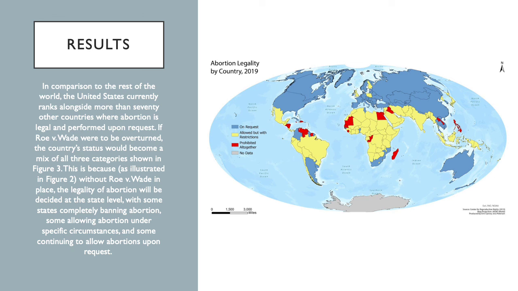This is because, as illustrated in the previous map, without Roe v. Wade in place, the legality of abortion would be decided at the state level, with some states completely banning abortion, some allowing abortion under specific circumstances, and some continuing to allow abortions upon request.